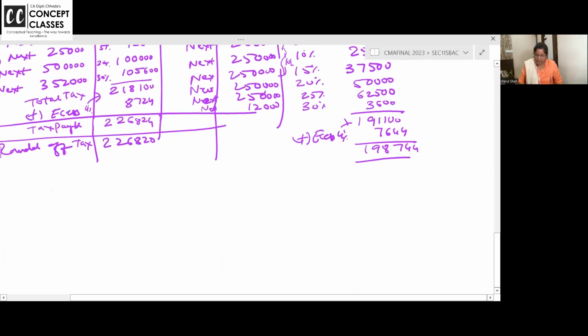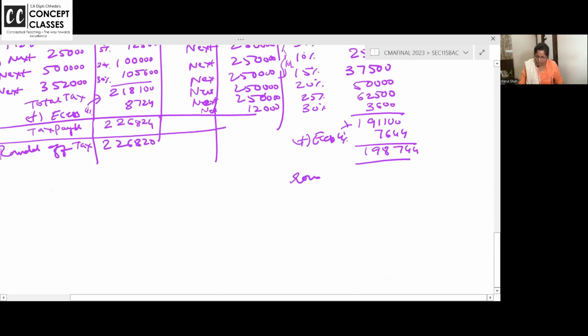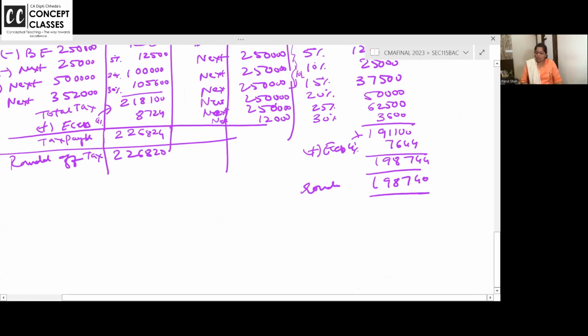The tax is 1,98,744. And now what is it rounded off to? 1,98,740. So where the tax is less, the old one is 2,26,000, dear students.